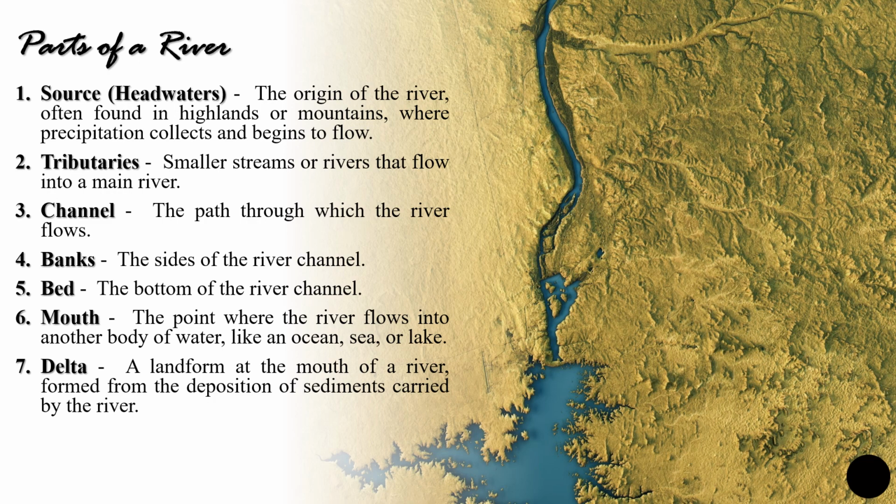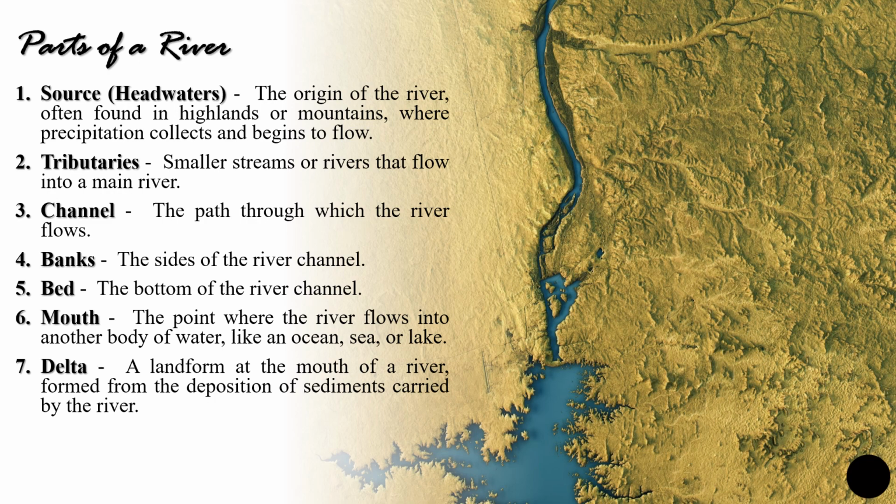Channel is the path where the water is flowing. Banks are the sides of the river channel, the sides of the path where the water flows. Next, the bottom of that path of the river is called the bed. Now, the mouth of a river is the point where the river flows into another body of water. It can be an ocean, sea, or a lake. It can even be another river. So this becomes the mouth.